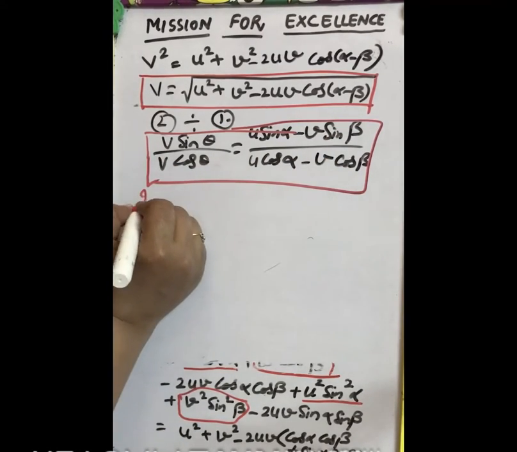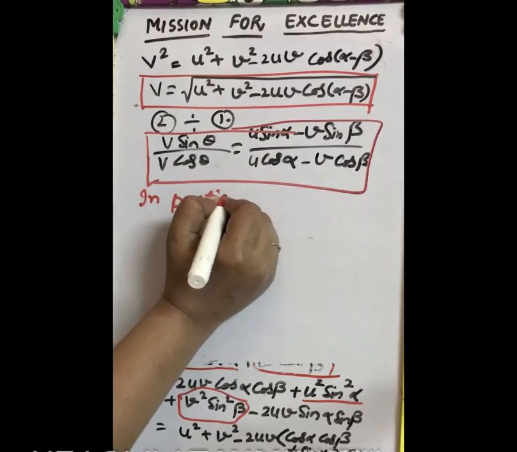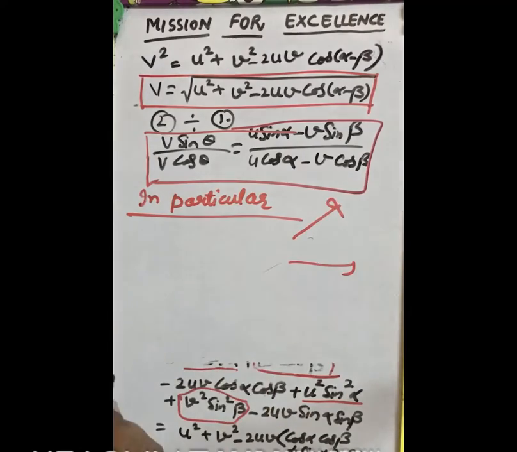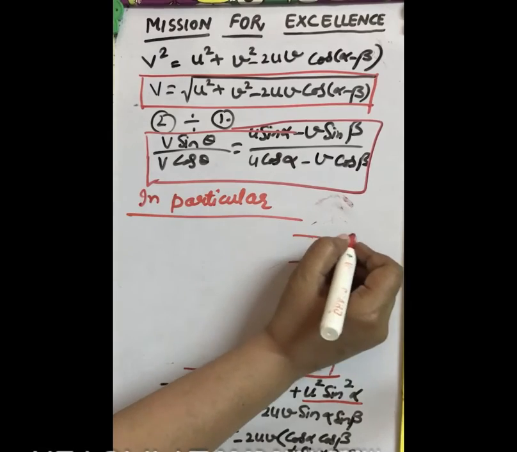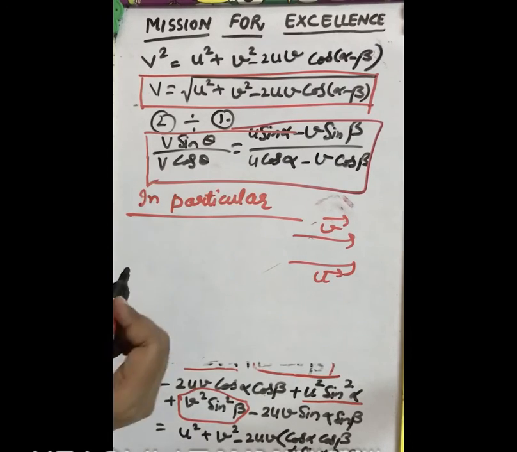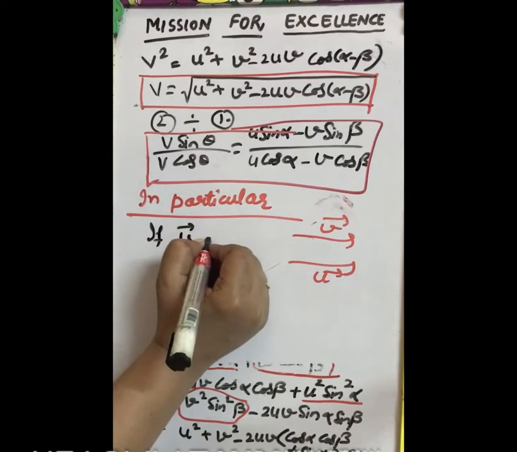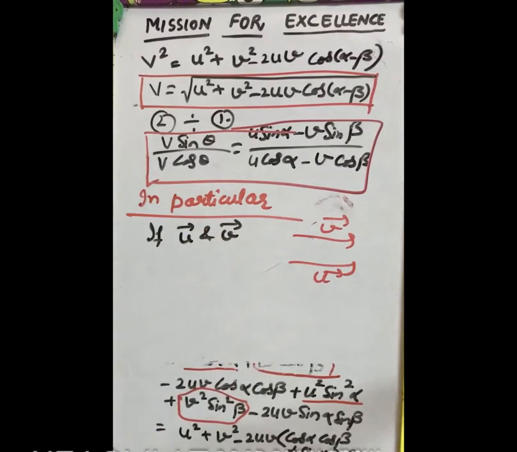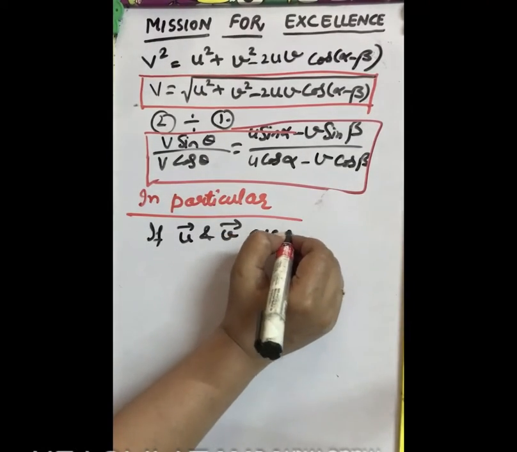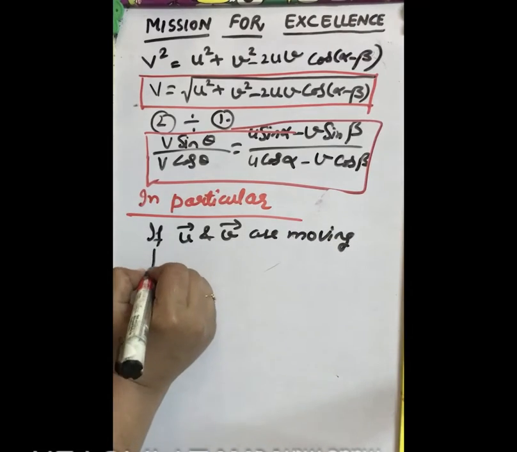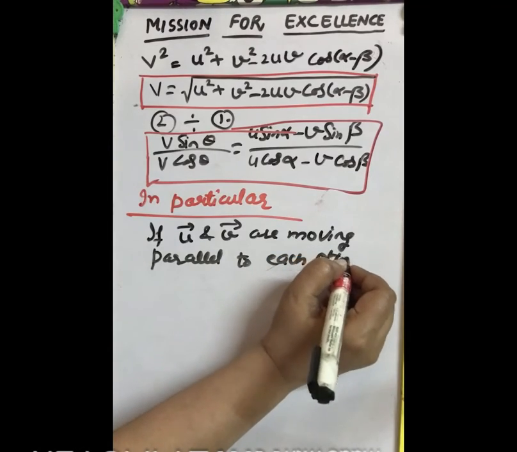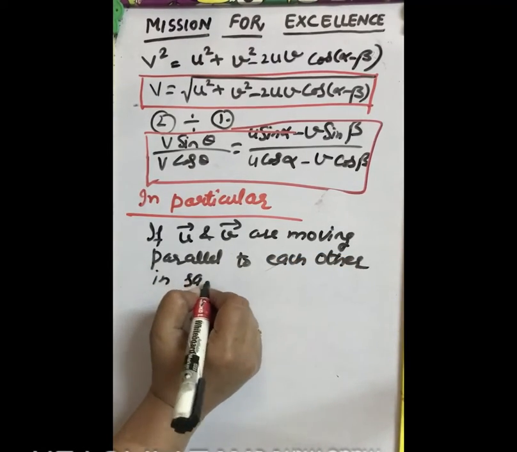Now in a particular case, when these two are not moving in different directions, suppose they are moving parallel to each other, u here and v here, in the same direction.